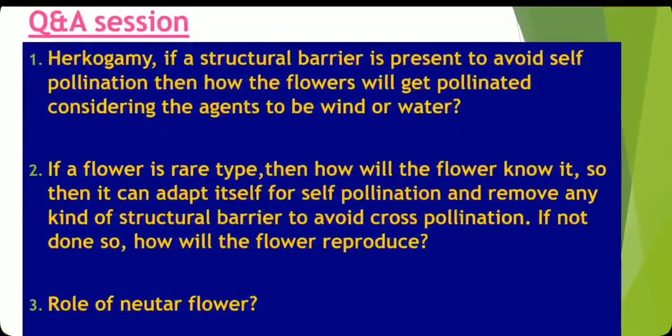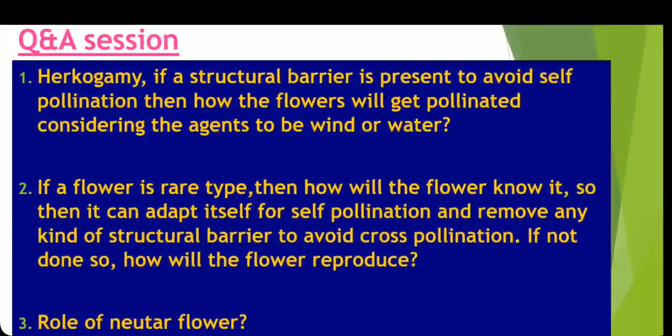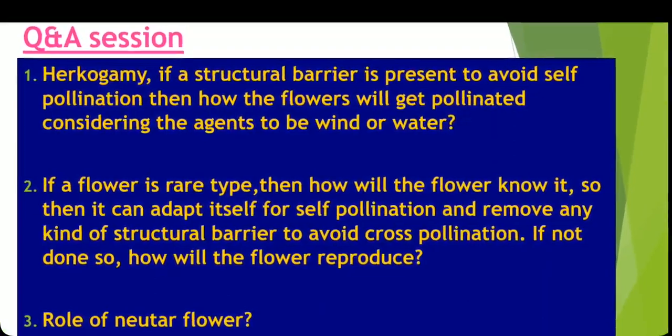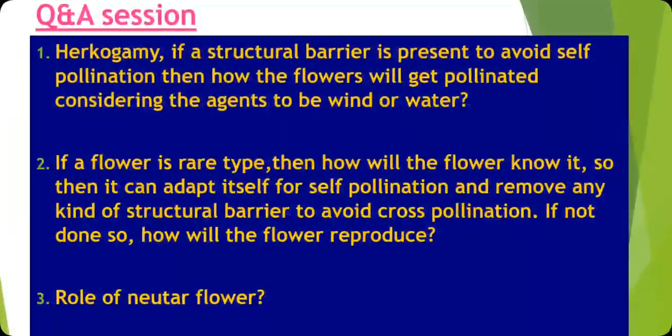Okay, so the first question is about hercogamy, if a structural barrier is present. Do you remember what hercogamy is? It is a type of structural barrier which is developed on the stigma or the anther, so that they avoid self pollination and favor cross pollination. So yes, hercogamy is for cross pollination.